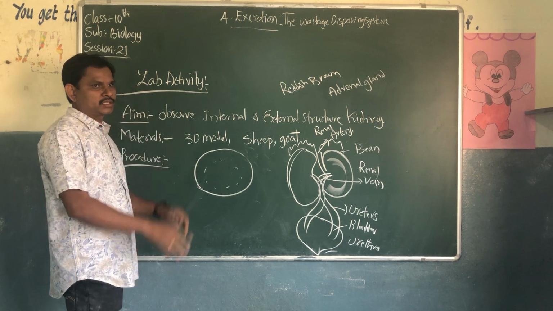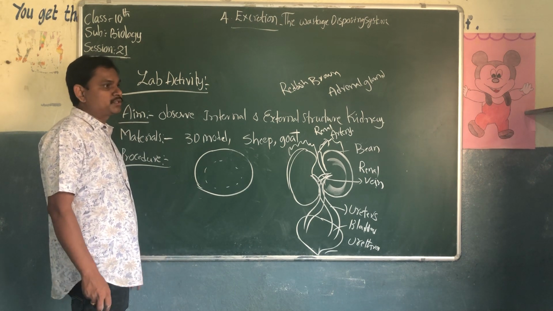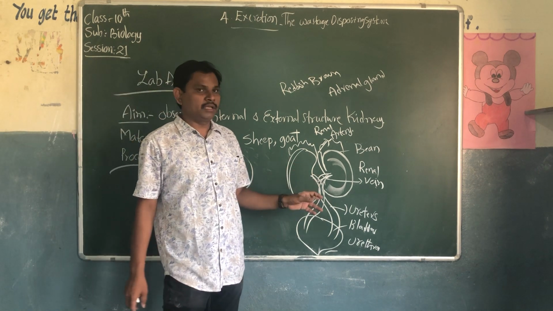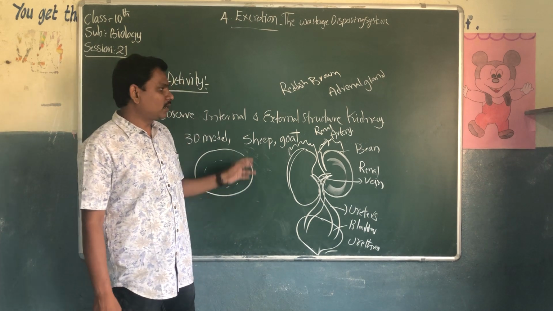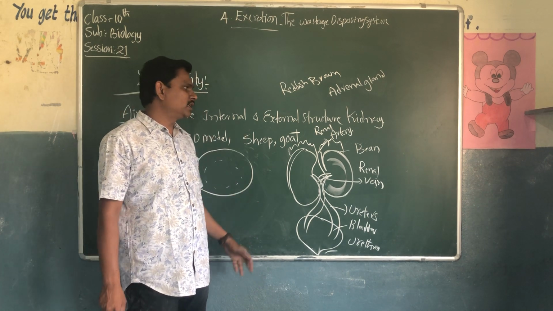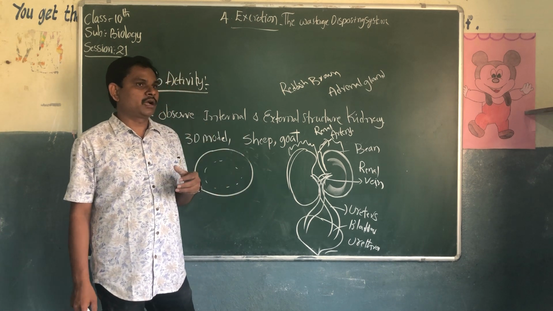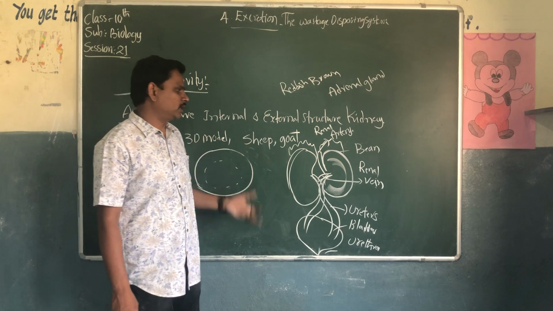We should wash it thoroughly with water and observe very carefully the structure of the kidney, its shape, its color, how many vessels are entering the kidney, and how many vessels and tubes are coming away from it.